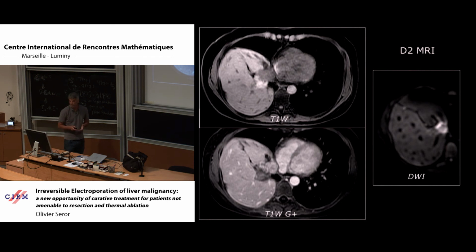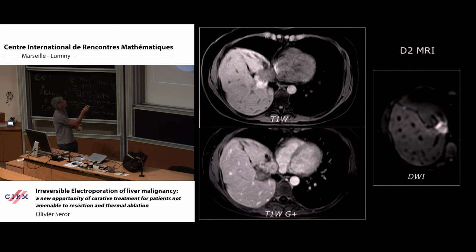So, this is the result for the lady after the treatment. You can see that we achieve a necrotic change of the tumor 2 days after the procedure. This is the control. You see the necrotic change of the tumor.